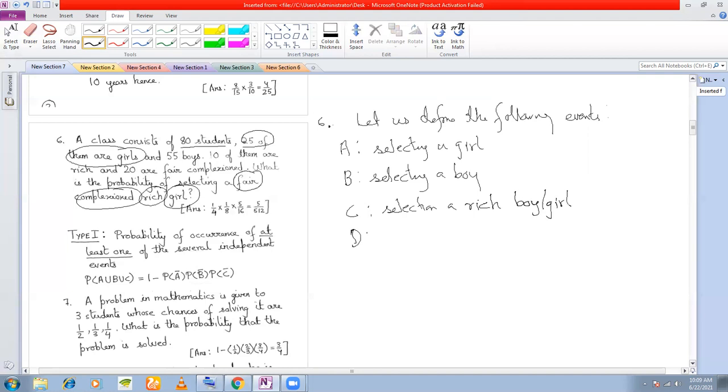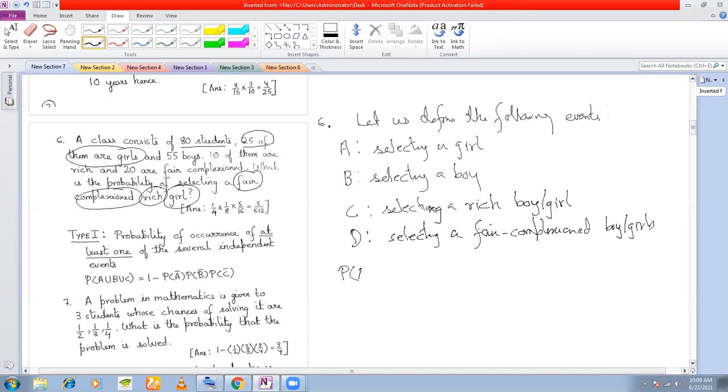And D is selecting a fair complexion boy or girl.